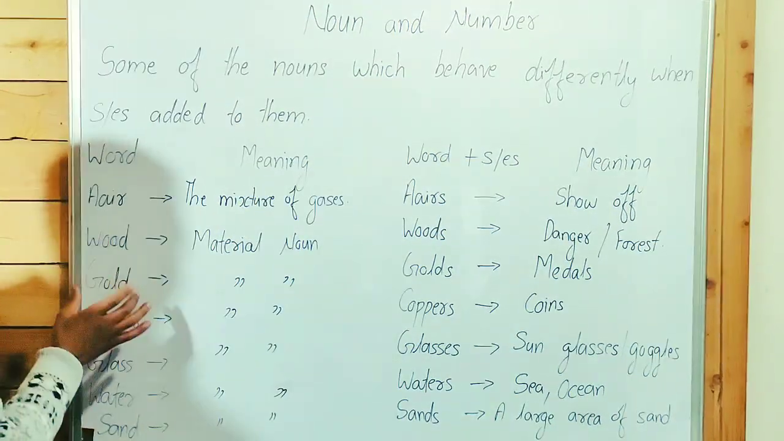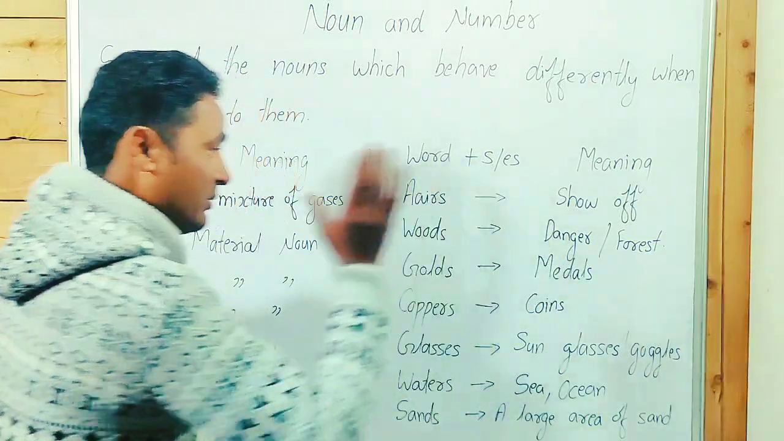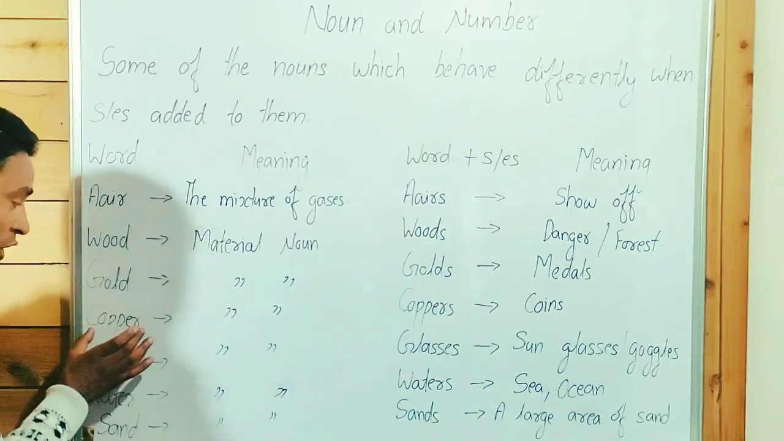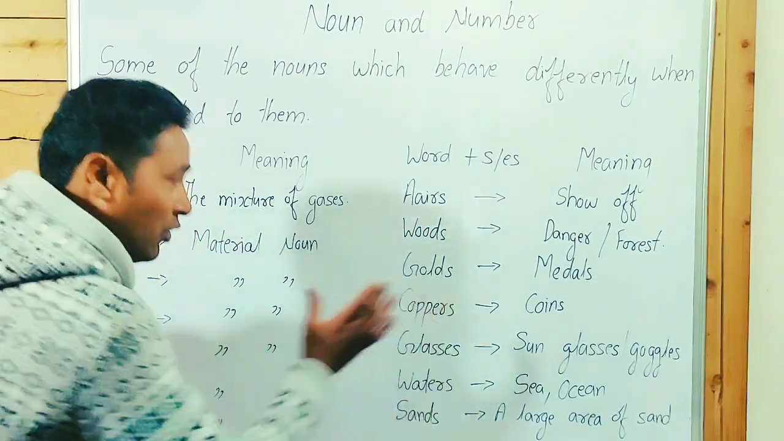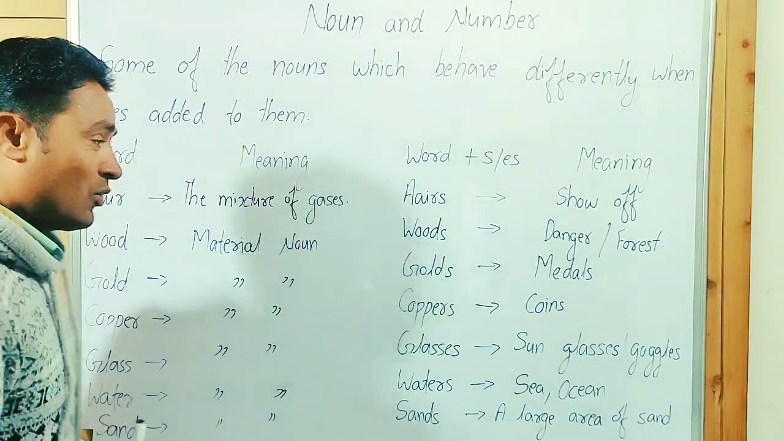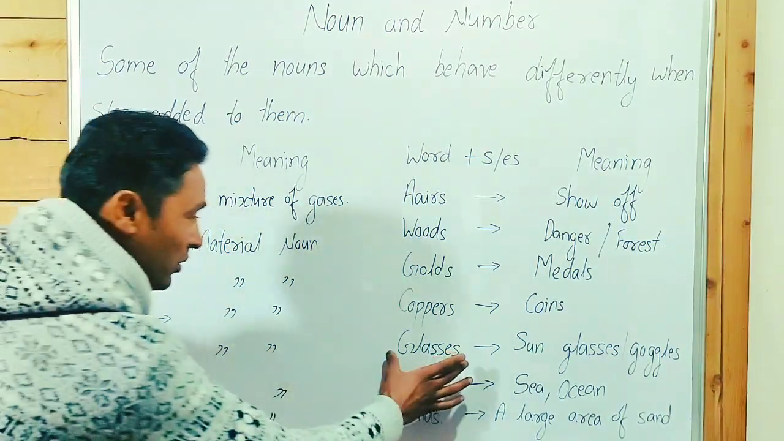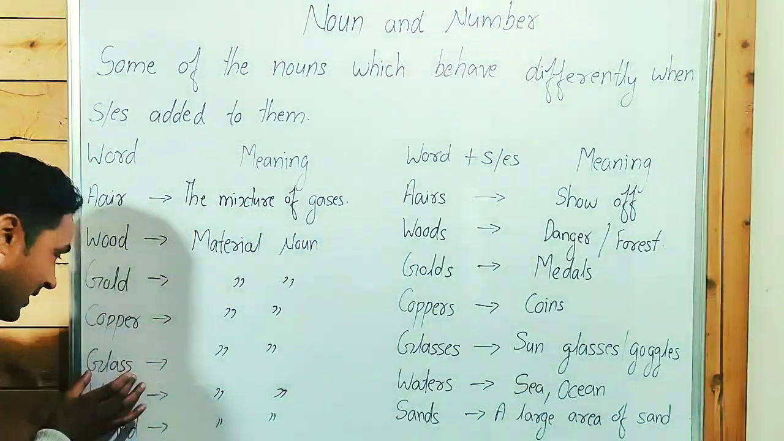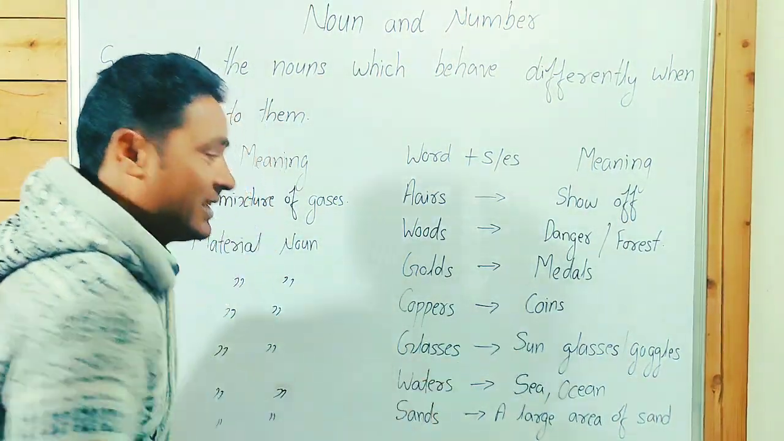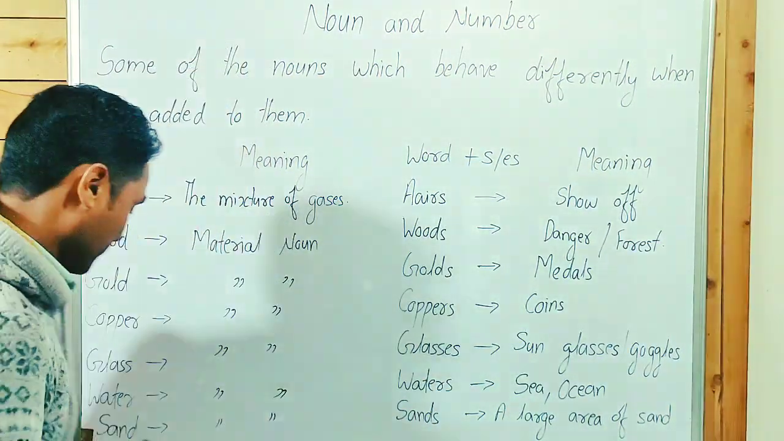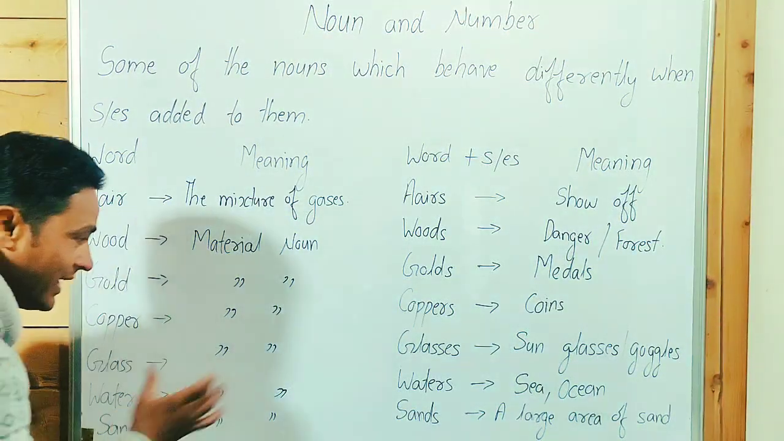Gold, material noun. Golds means medals, gold medals. Copper, material noun. Coppers means coins, the coins of copper. Glass, a material noun. Glasses means sunglasses, goggles.